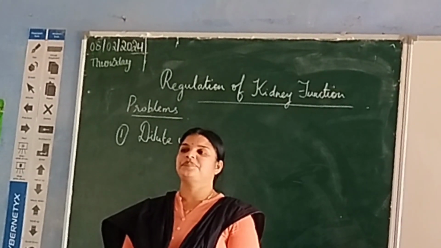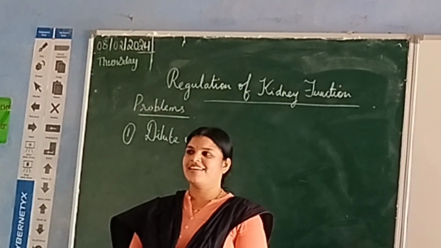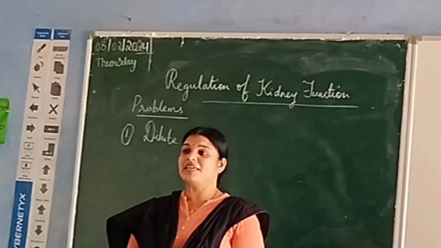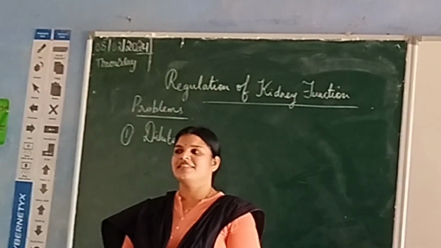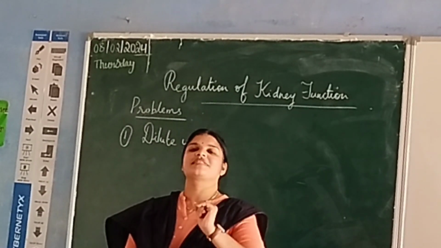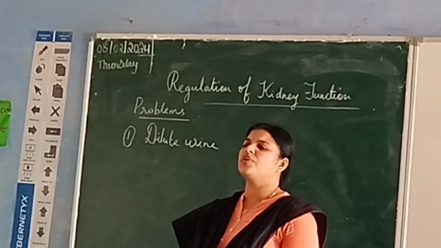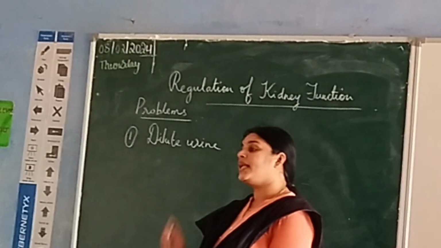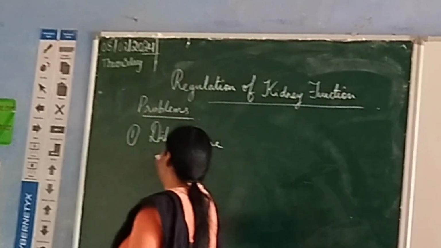Starting with T, I, A, D. Diabetes, which one? Insipidus, correct. If so much dehydration occurs, then you will get diabetes insipidus. So dilute urine, they want to stop it. What is the solution? What will the kidney do?